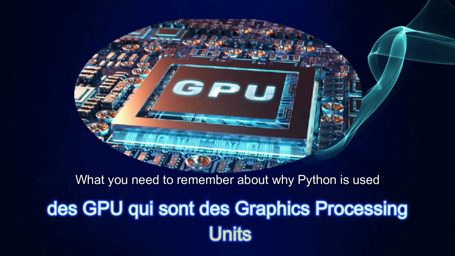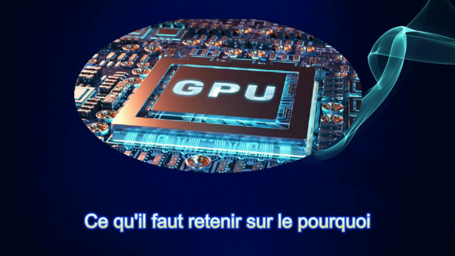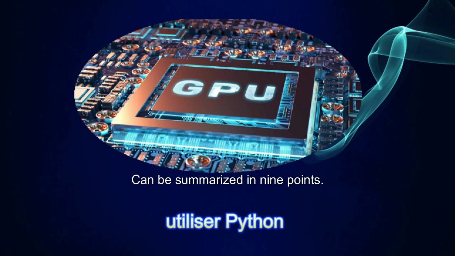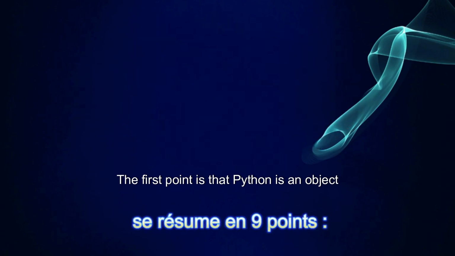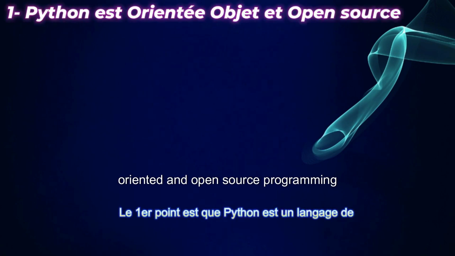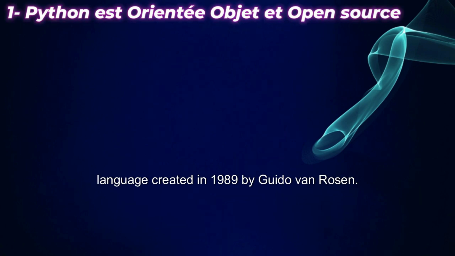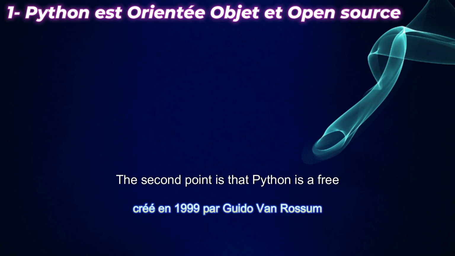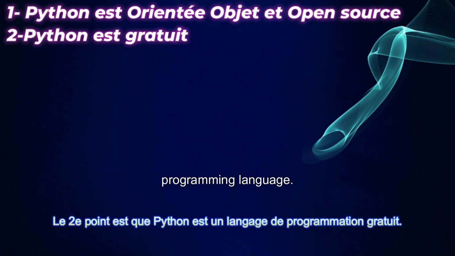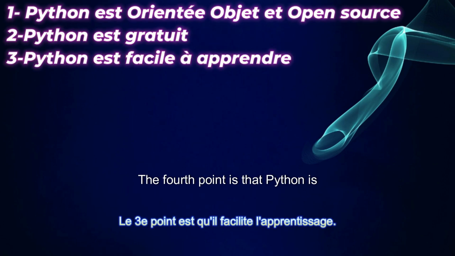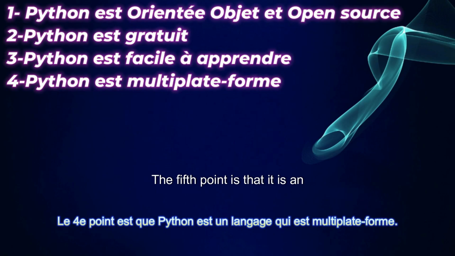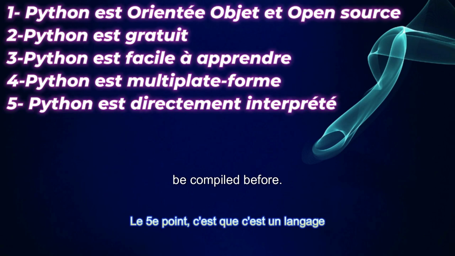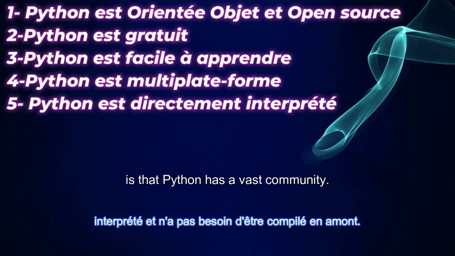What you need to remember about why Python is used can be summarized in 9 points. The first point is that Python is an object-oriented and open-source programming language created in 1989 by Guido van Rossum. The second point is that Python is a free programming language. The third point is that it is easy to learn. The fourth point is that Python is cross-platform. The fifth point is that it is an interpreted language and does not need to be compiled before. The sixth point is that Python has a vast community.